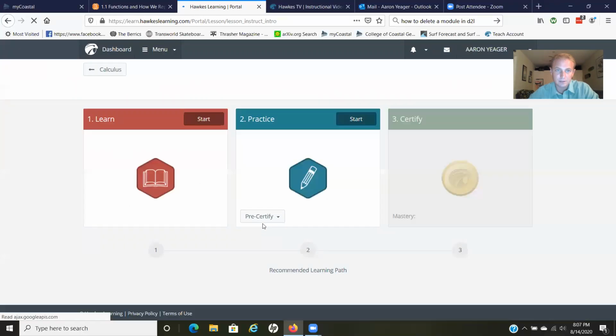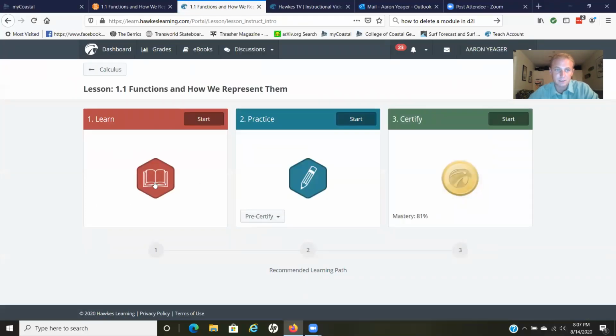Okay, so when you start this up, there's 3 things you'll see here. This is reading a little bit more on what was in the video that you've seen. And here, practice, this is practicing the problems before you start trying to do the certify. The certify is the last one, the one that has to actually be completed. While you're going through either learn or practice or the video, you can take notes, and that will help you get through this certify here.